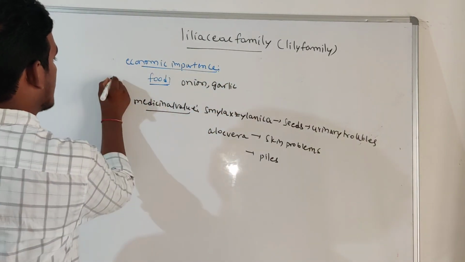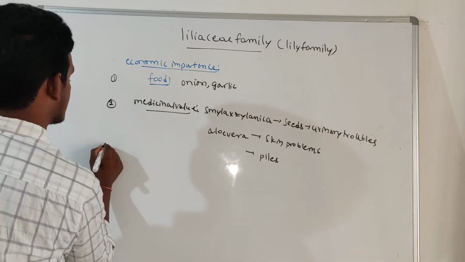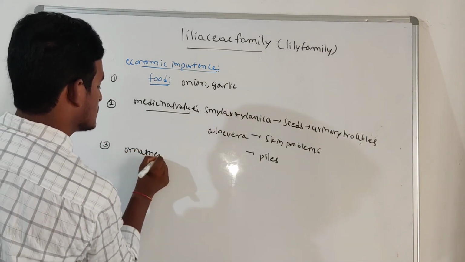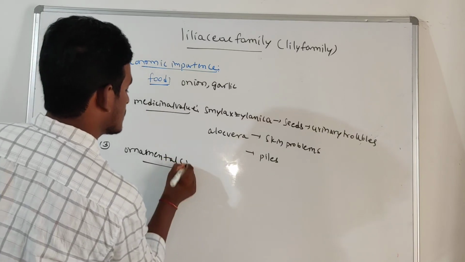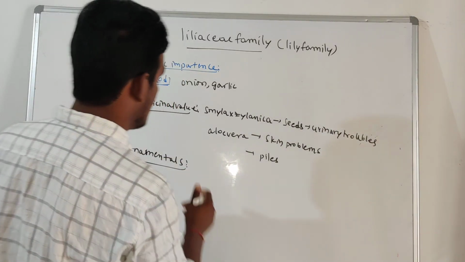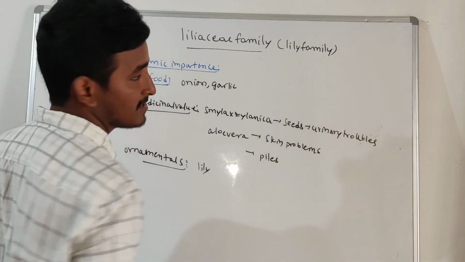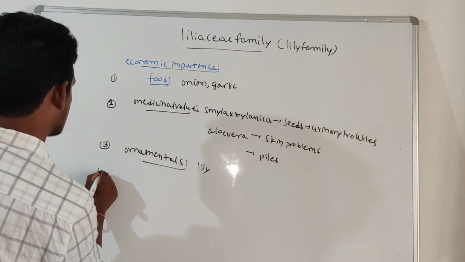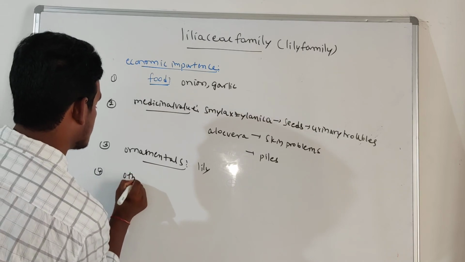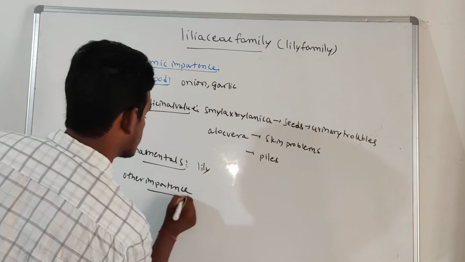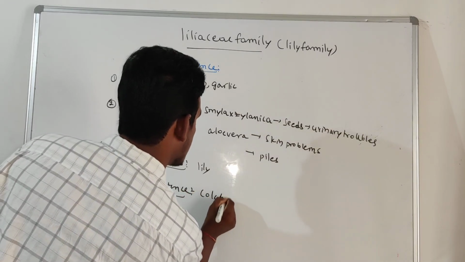After medicinal value, the next one is ornamental purpose, ornamentals. If you take Lilium candidum, lily, it is used as an ornamental, right? Along with this, some other economic importance, colchicine.